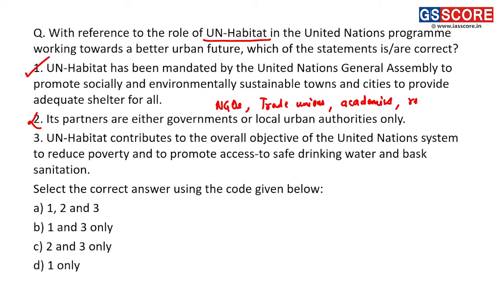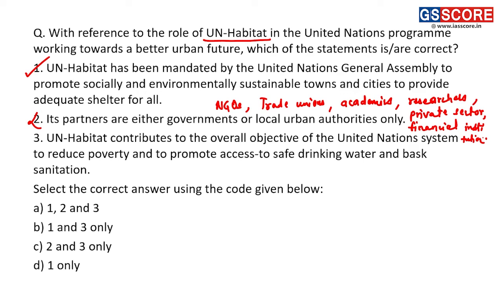Then researchers, even private sector, and financial institutions. So all these are the partners of UN Habitat, not only government and local authorities, and that's why the second statement is an incorrect statement.